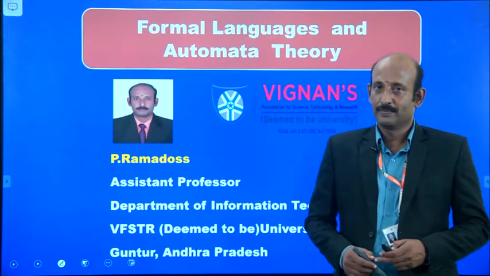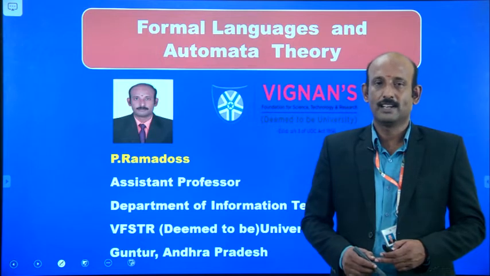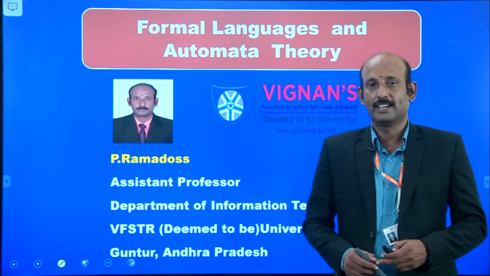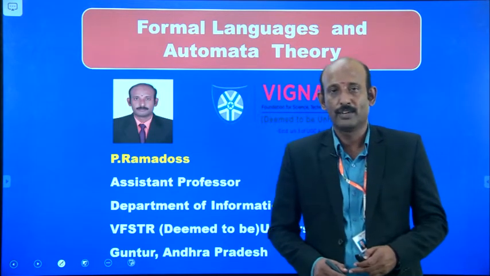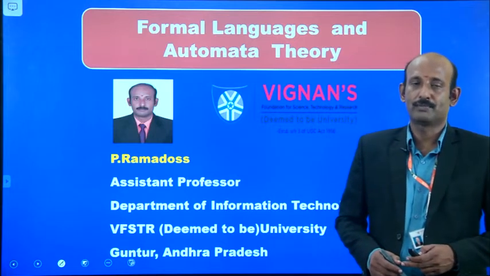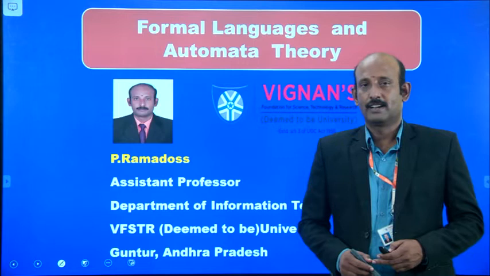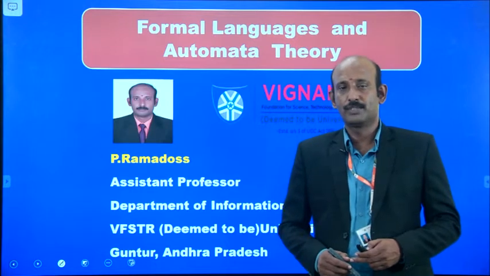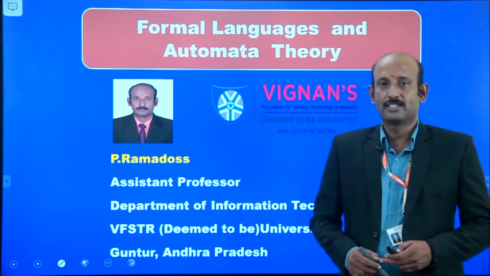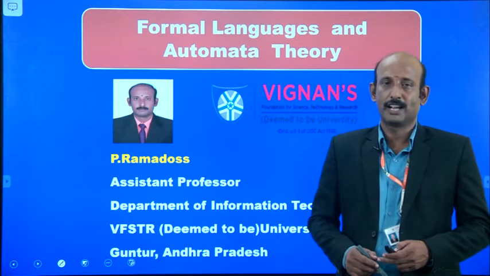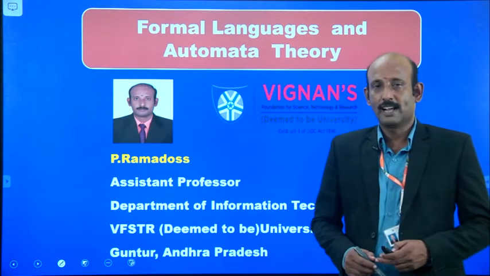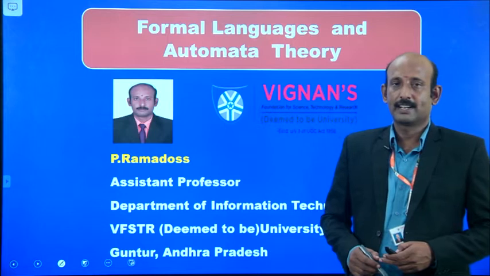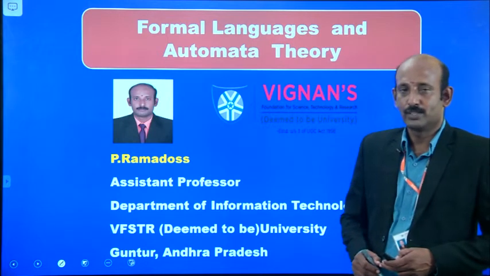A Turing machine recognizes a language called a type 0 language. There are 4 types of languages; we have seen from the beginning that there are 4 types of grammars also: type 0, type 1, type 2, type 3. Type 0 is a phrase structured grammar. This grammar is recognized by the Turing machine. Type 0 grammars are recognized by the Turing machine. That is a type 0 language.